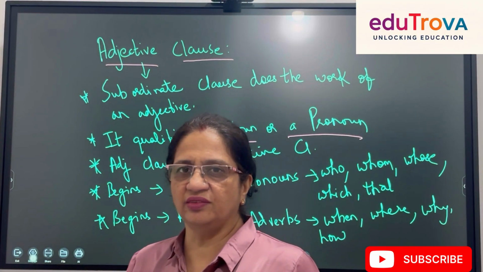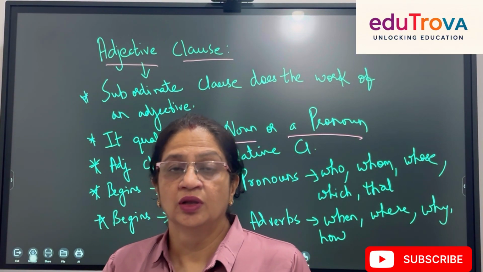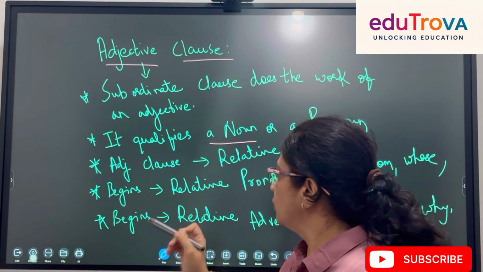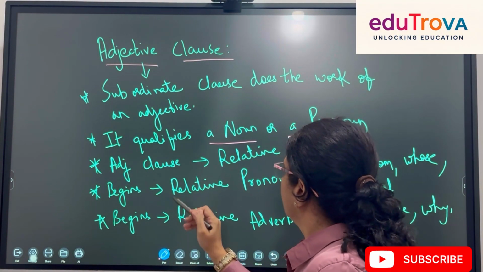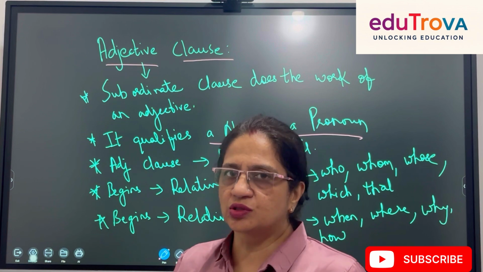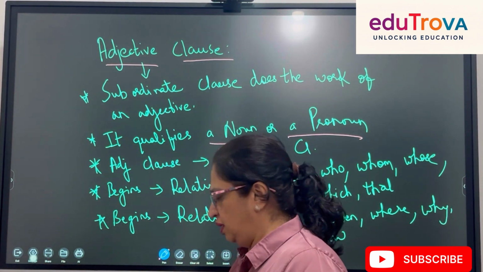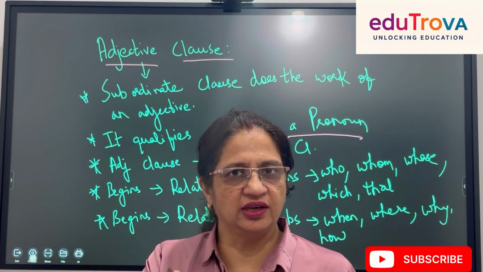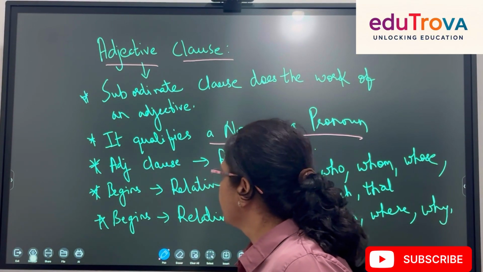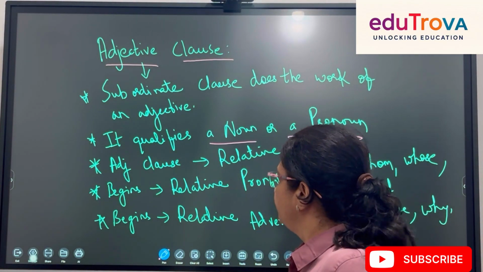What is an adjective? An adjective talks or describes a noun or a pronoun. So here also adjective clause qualifies a noun or a pronoun. Adjective clauses are also called relative clauses because they take help of relative adverbs or relative pronouns. So adjective clause is also called relative clause.